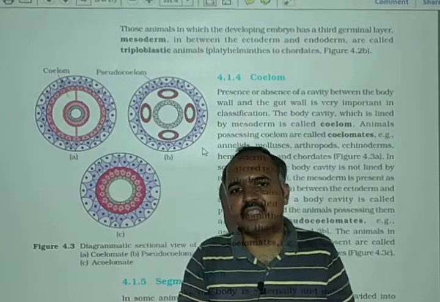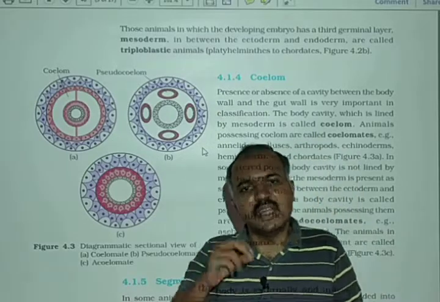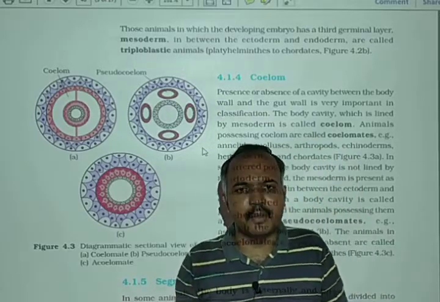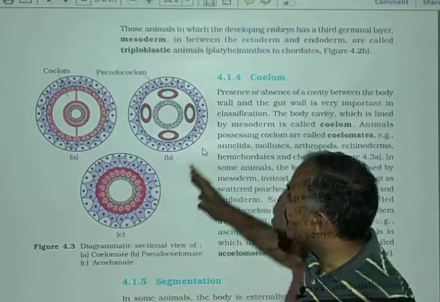Like platyhelminthes. Platyhelminthes have three germ layers. They have mesoderm, but in that mesoderm, coelom will not be produced. So they are considered acoelomate animals. Like in this figure, see.